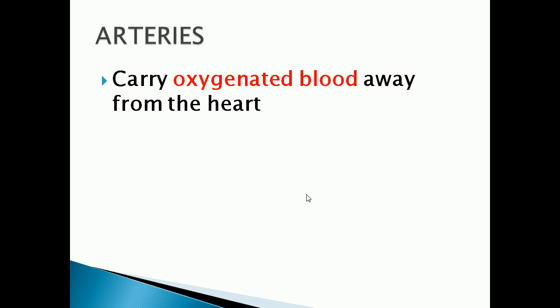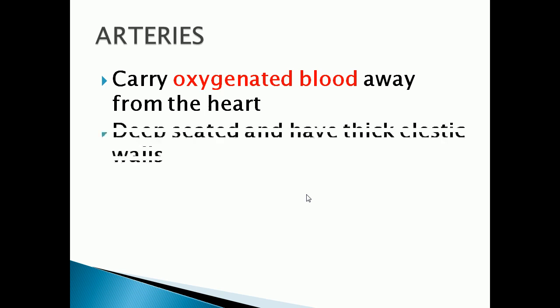Okay, so oxygenated blood means pure blood, blood which contains oxygen. So arteries will carry oxygenated blood away from the heart. The heart will pump the blood which is carried by the arteries. Oxygenated blood is carried away from the heart to all other parts with the help of arteries.